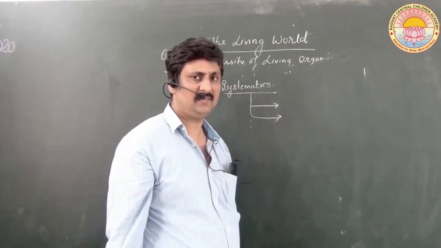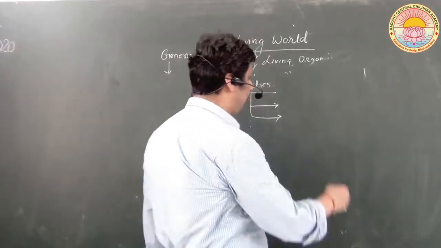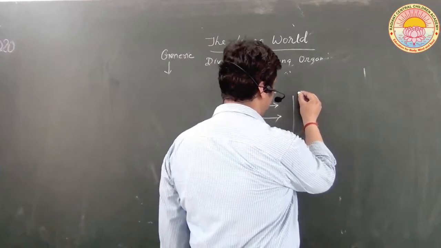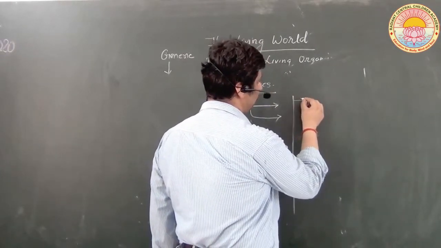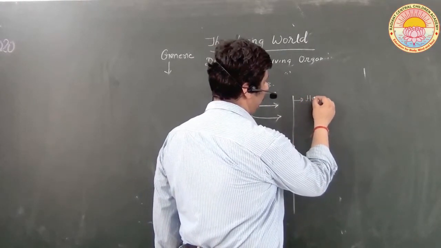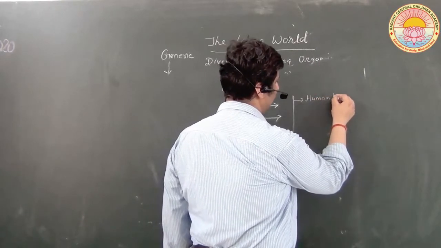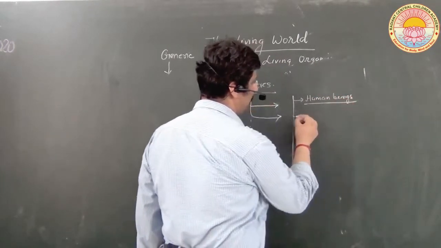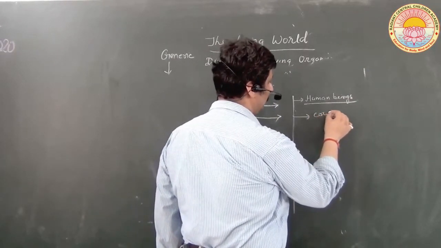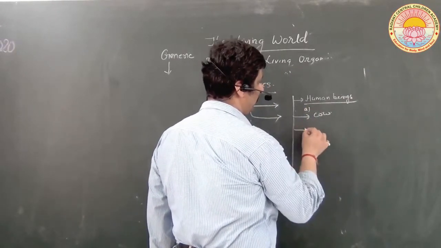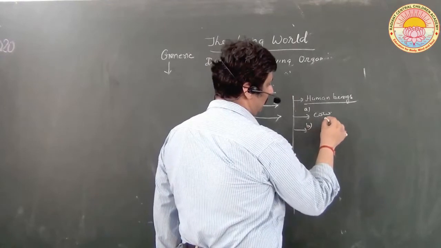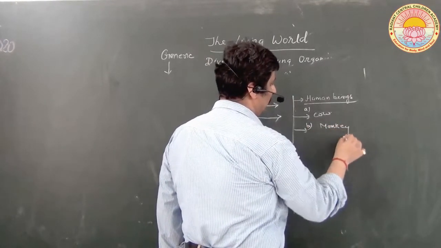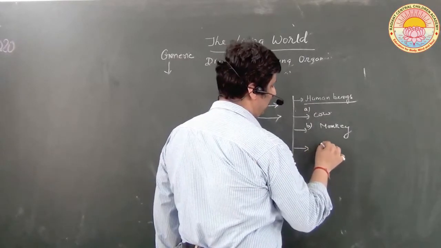Let us understand this with the help of an example. Suppose I am talking about human beings, and I ask you one question. I am giving you options: cow, monkey, chimpanzee.